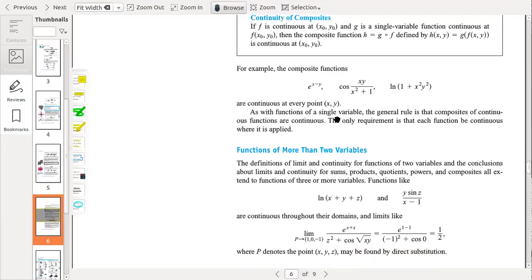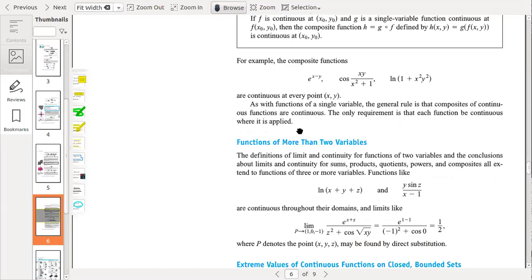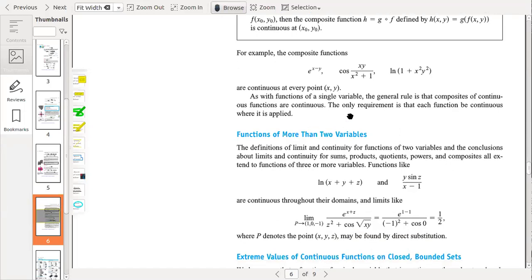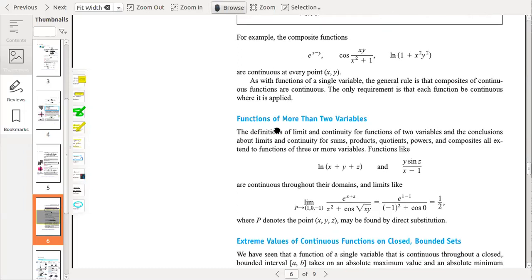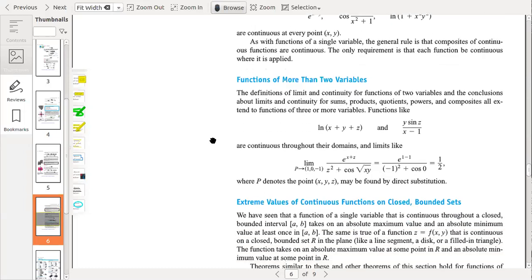As with functions of a single variable, the general rule is that composites of continuous functions are continuous. The only requirement is that each function be continuous where it is applied.